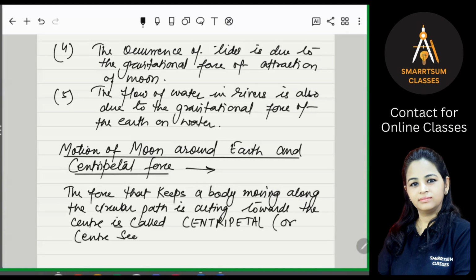Centripetal means center seeking, towards the center, centripetal force. Okay, so are you getting it? What is centripetal force, right?